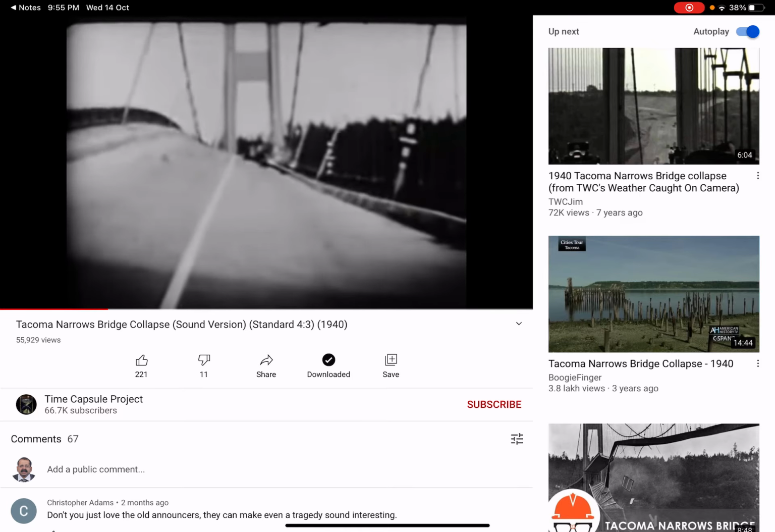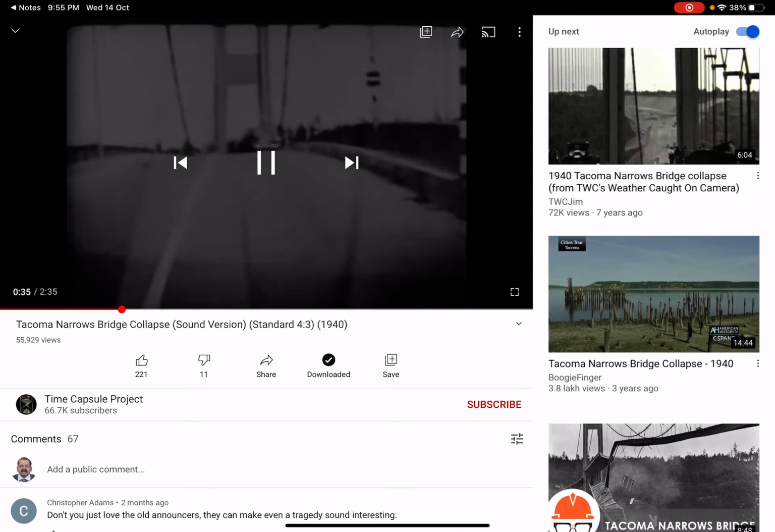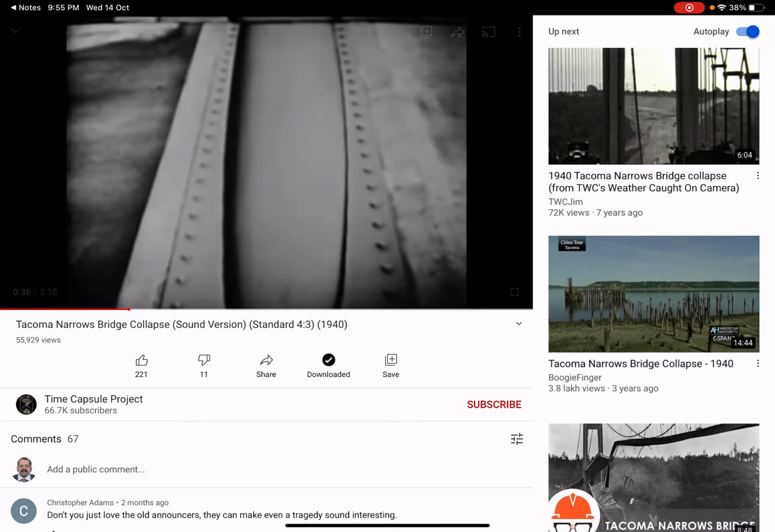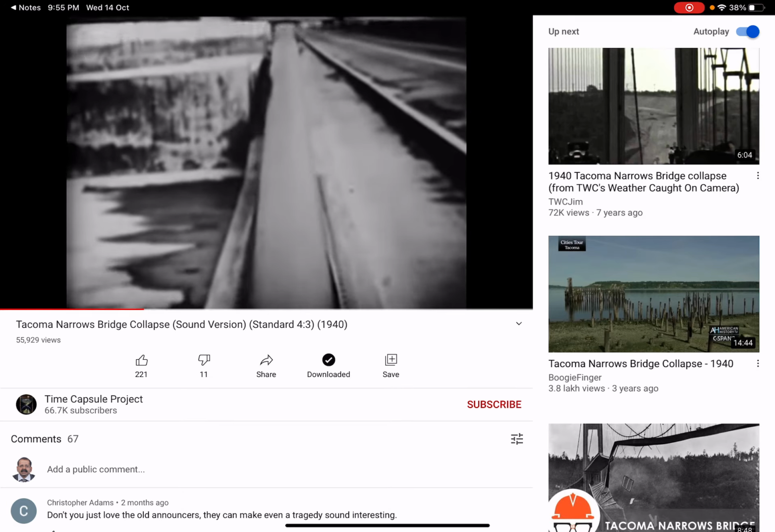There's an automobile caught on the heaving roadway. The 11,000-ton center span twists and strains the giant cables that support it. Cables of 6,300 wire strands, each 17 inches thick.